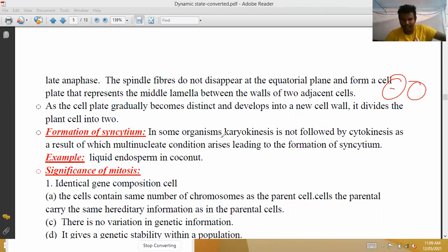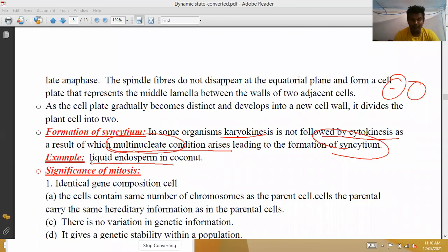In some organisms, karyokinesis is not followed by cytokinesis. That means prophase, metaphase, anaphase, telophase occur, and after these, cytokinesis does not take place. As a result, a multinucleate condition arises. This condition is called syncytium. Example, liquid endosperm in coconut.